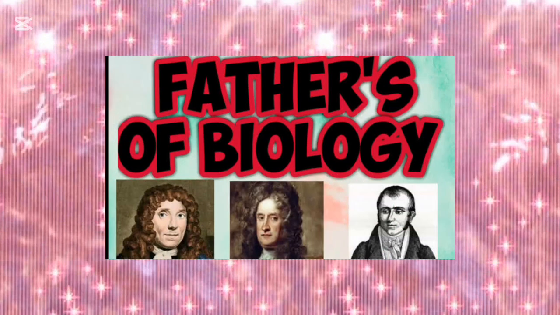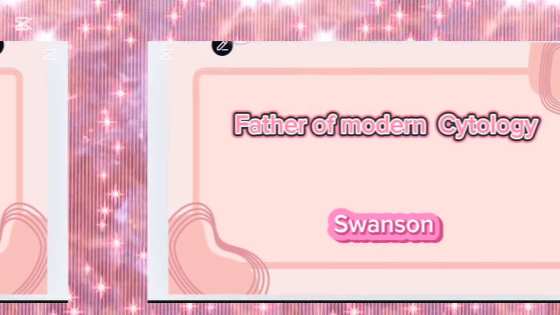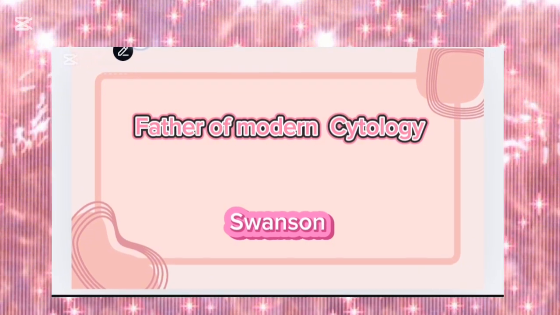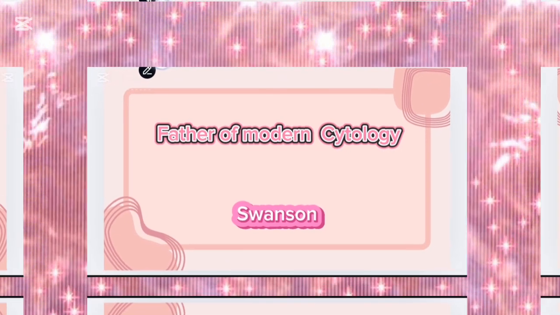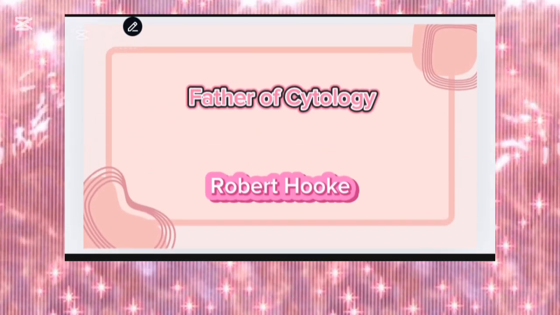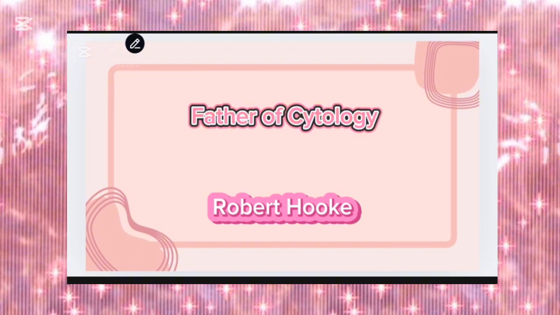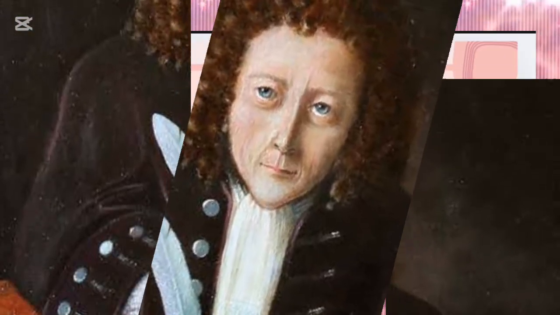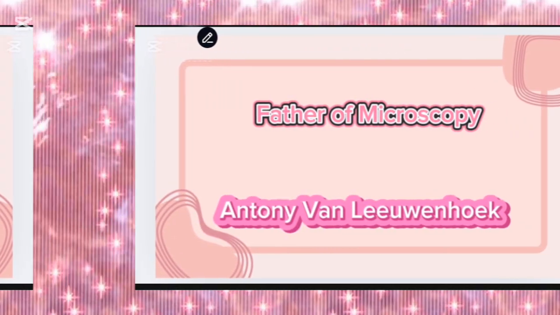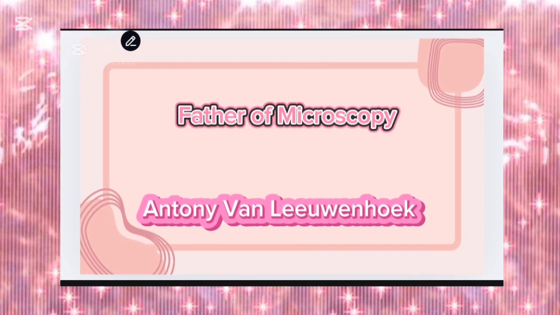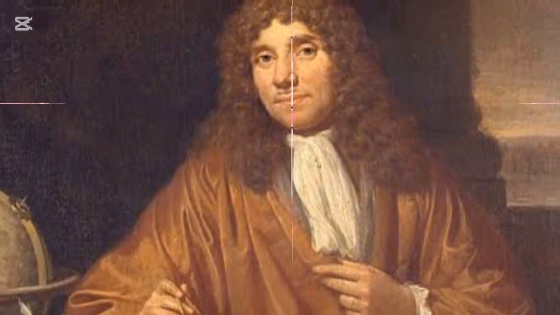So we will discuss the fathers of different fields of biology. Now the first one is father of modern cytology. Father of modern cytology is Swanson. Now the next is father of cytology. The father of cytology is Robert Hooke. Next is father of microscopy. The father of microscopy is Antonie van Leeuwenhoek.